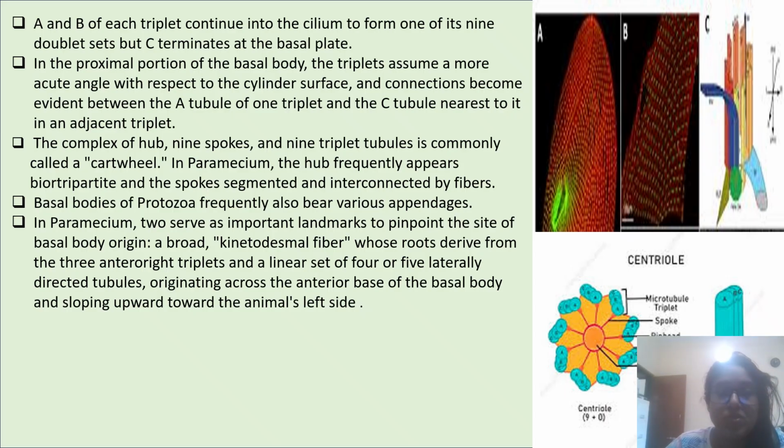In Paramecium, several appendages serve as important landmarks to pinpoint the site of basal body origin: a broad kinetodesmal fiber whose roots derive from the 3 anteriormost triplets, and a linear set of 4 or 5 laterally directed tubules originating across the anterior base of the basal body and sloping upward toward the animal's left side.